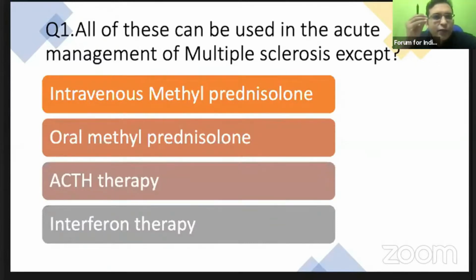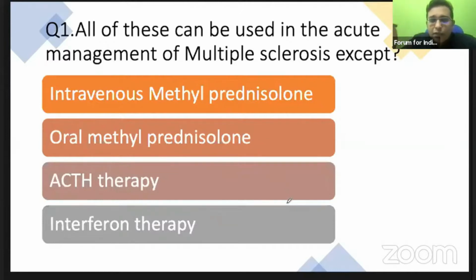All of these can be used in the acute management of multiple sclerosis, except interferon therapy, which is not an acute management. It is actually a disease modifying management. You must have always thought that it is intravenous methylprednisolone which is the only acute treatment. Yes, it was initially the only acute management which was thought of.